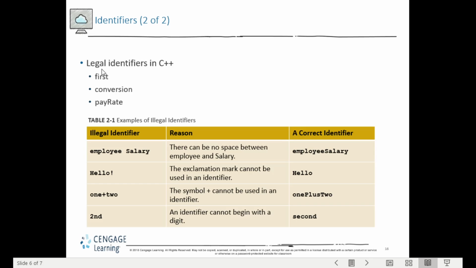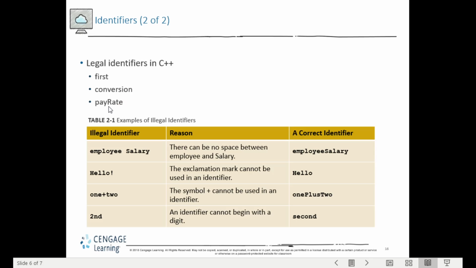Let's look at examples of legal identifiers, meaning they comply with the syntax rules. First, it starts with a letter. For an identifier that consists of two words, we use what we call the camel case style.